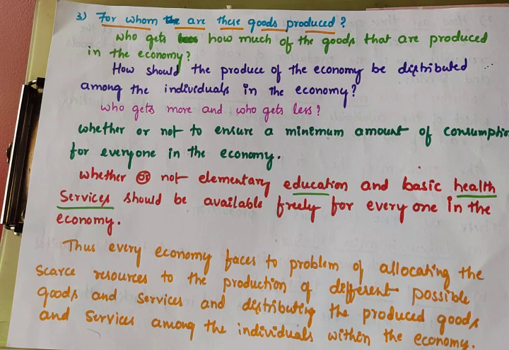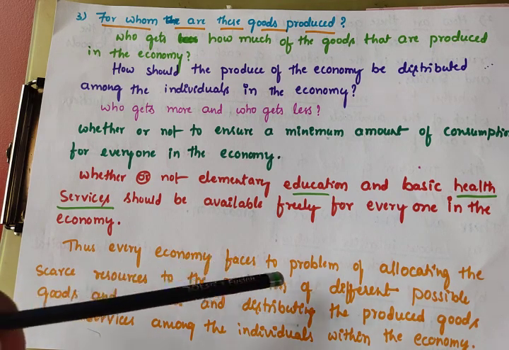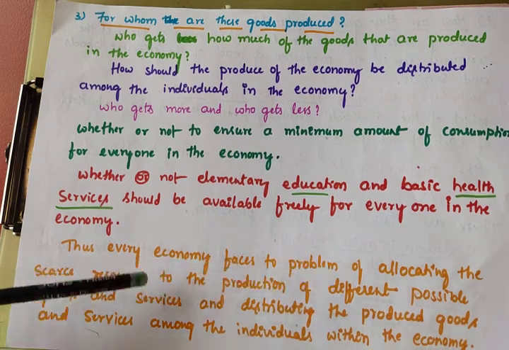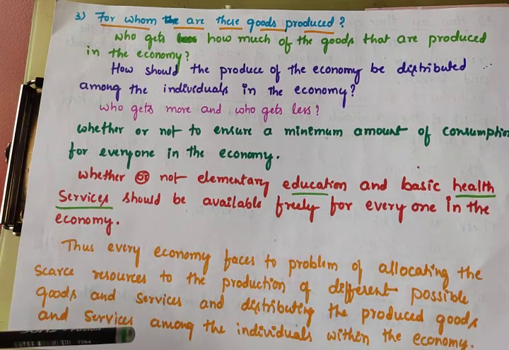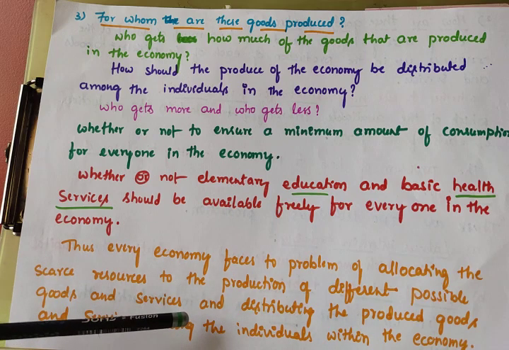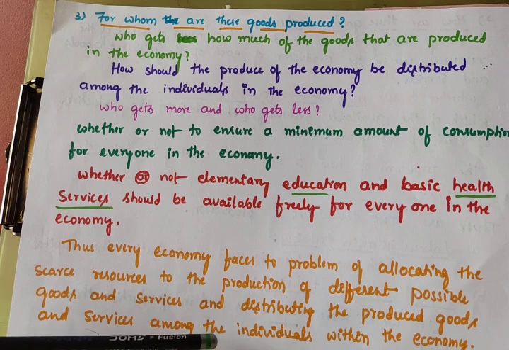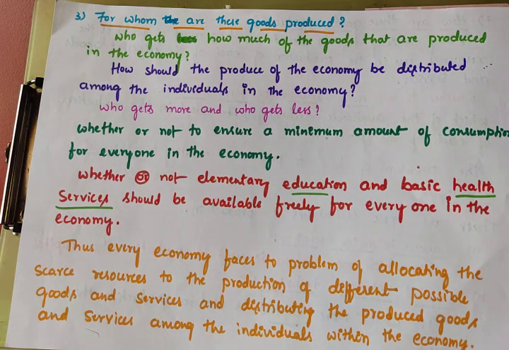The question is how, because resources are very scarce. Every economy faces the problem of allocating the scarce resources to the production of different possible goods and services, and distributing the produced goods and services among the individuals within the economy.